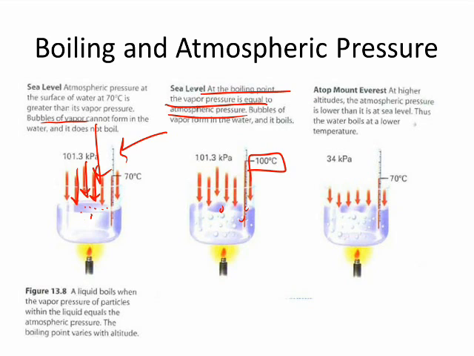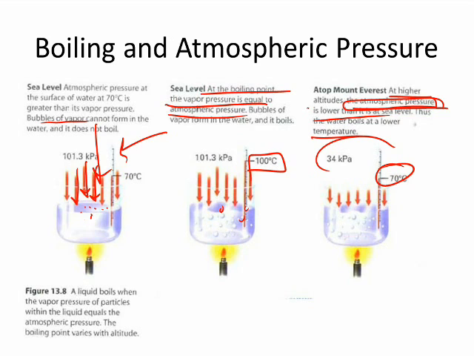But at Mount Everest, where there's much less atmospheric pressure, the water will boil at a lower temperature. There doesn't need to be as much vapor pressure. The vapor pressure can be much less, doesn't have to be as strong. So since the vapor pressure can be much less, it will boil at 70 degrees Celsius, because atmospheric pressure is not as great.